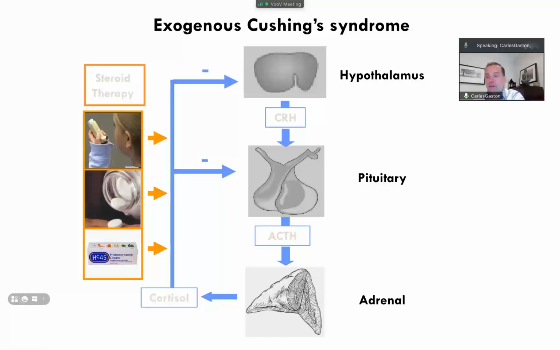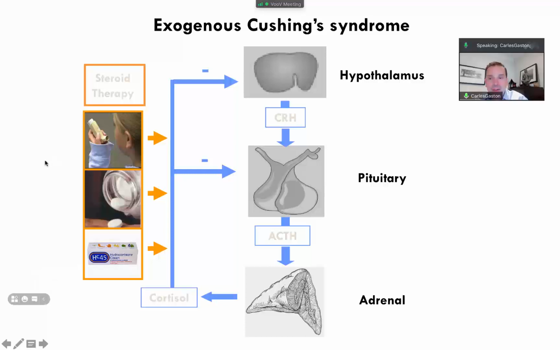Because steroid therapy will produce high cortisol levels. Commonly used drugs, for example in asthma treatment, or hydrocortisone for eczema, dermatitis or psoriasis, will increase the levels of cortisol.